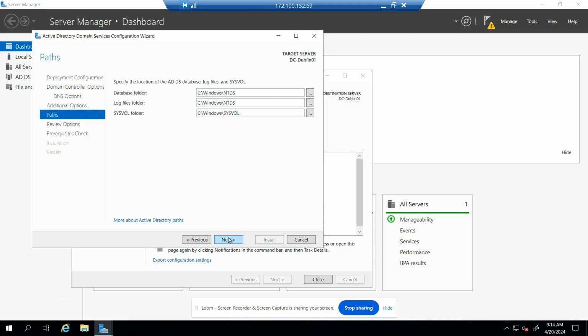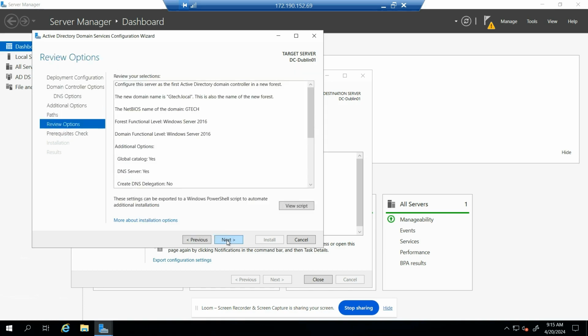Specify the location of the Active Directory Domain Services database and log files. NTDS. I'm studying cybersecurity too right now, though I'm no cybersecurity enthusiast. We can go into NTDS in a later video. It has to do with hardening your system to prevent attacks from hackers, but we'll go into that in the future. So leave this for now.